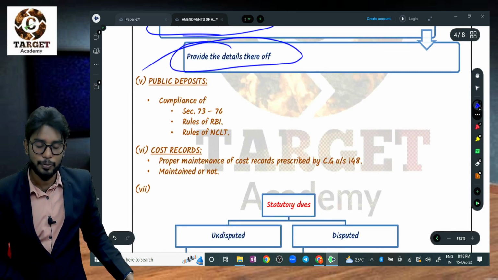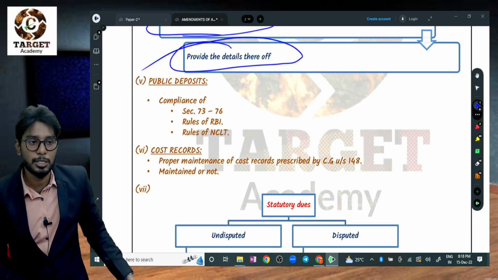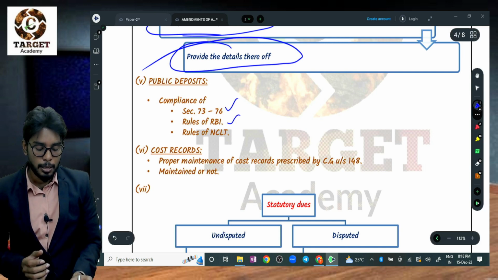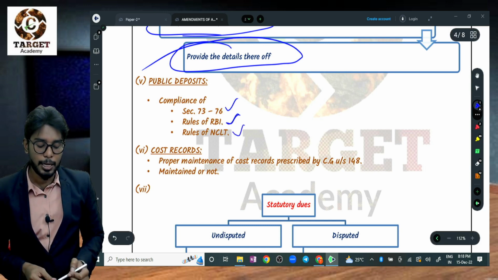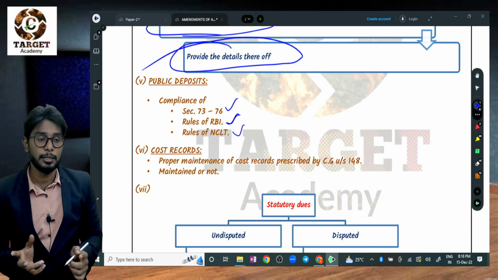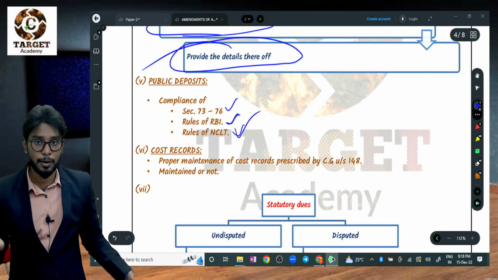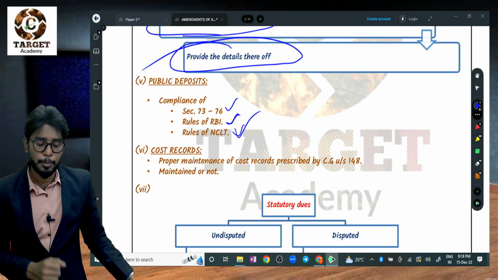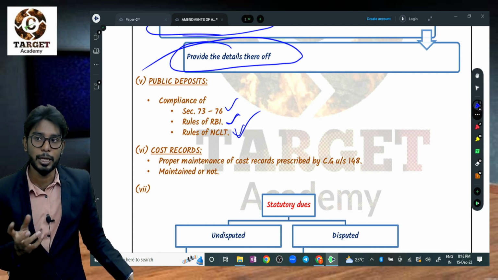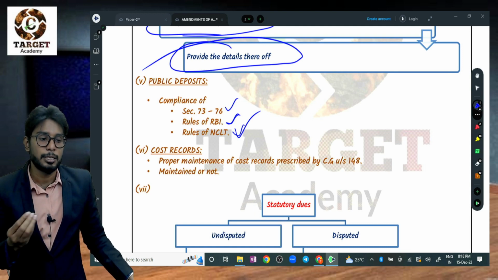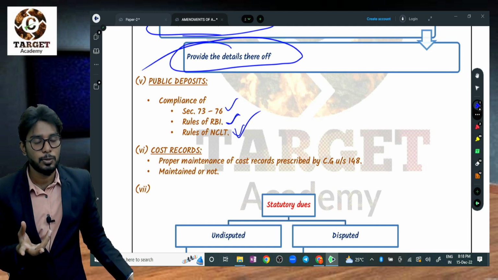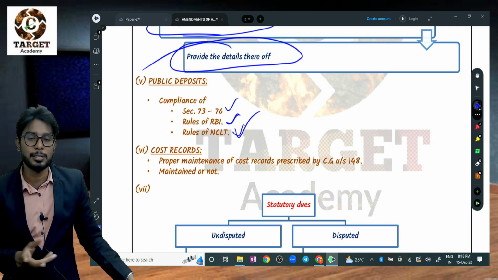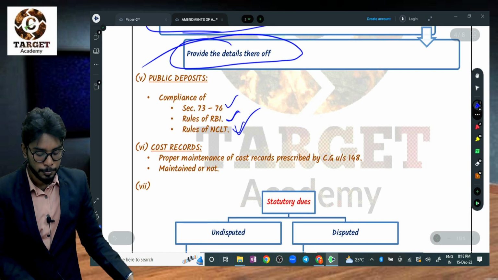Public deposits are very, very serious because they are taking deposits from the public. They need to comply with sections 73 to 76, they need to comply with RBI guidelines, and they need to comply with NCLT, National Company Law Tribunal, guidelines if any. NCLT issues some rules and restrictions to some companies. If there are any rules and regulations as per NCLT, they need to comply. The auditor has to check that: if yes, report yes; if no, report no.